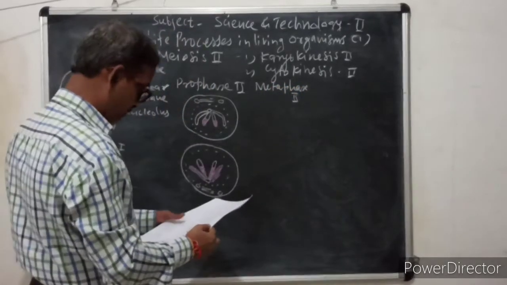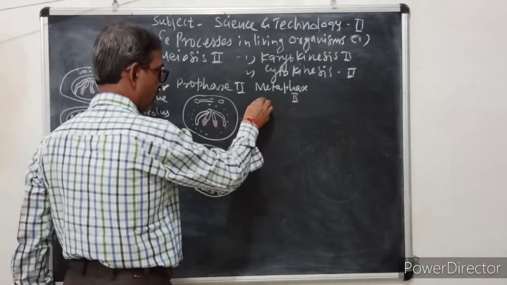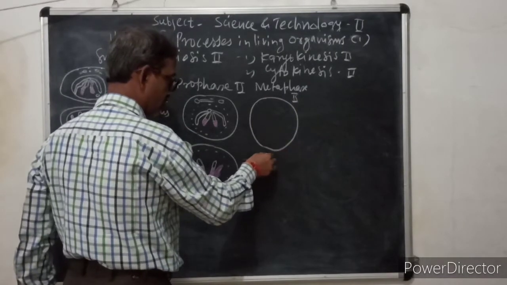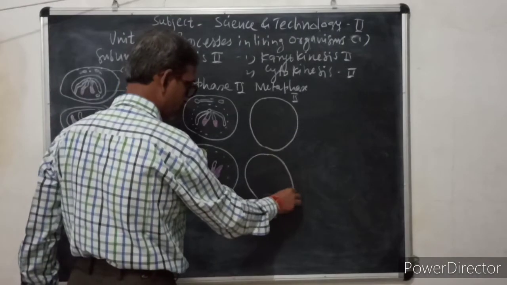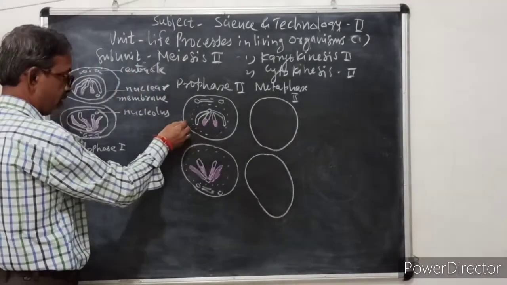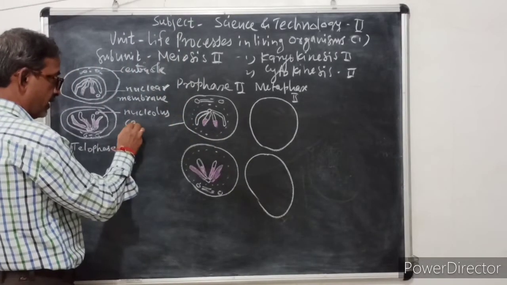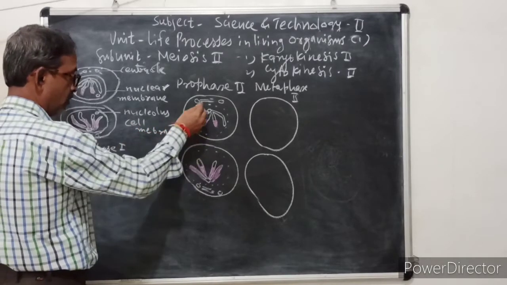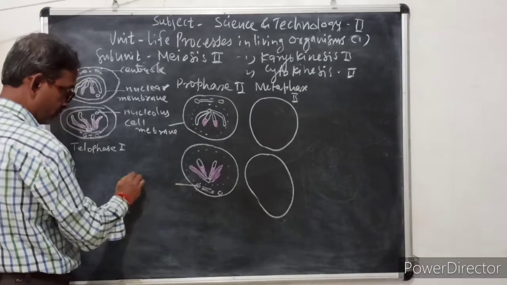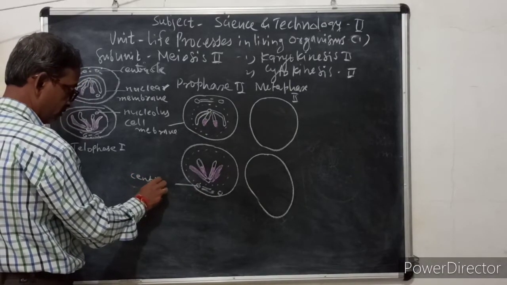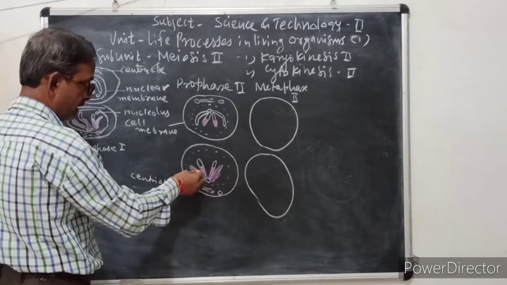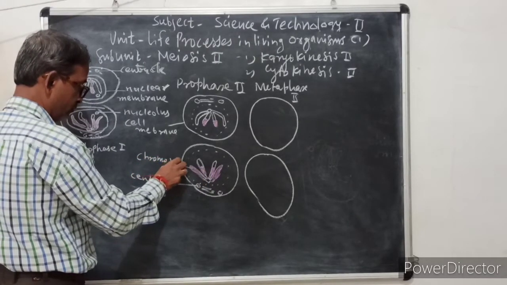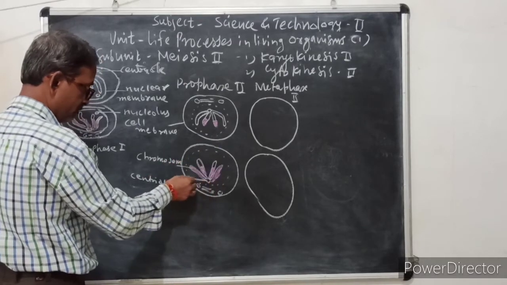Now in this metaphase, the nuclear membrane completely disappears. See the diagram. Now what is this? Here it is the cell membrane. Now this is the centriole, which is dividing, and these are chromosomes. And what is this?